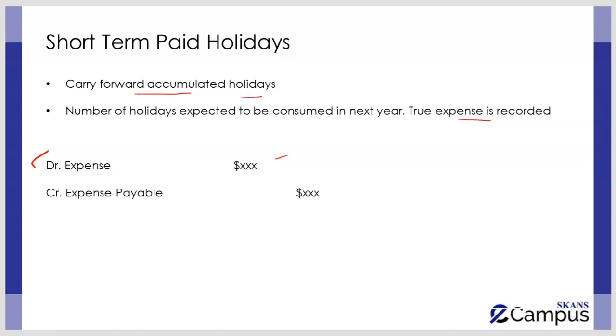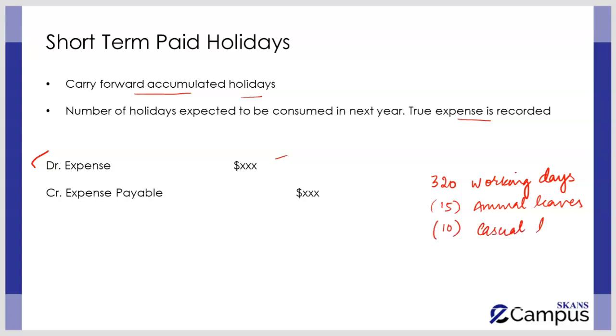So either it is going to be paid, or against that the employee is going to avail a benefit and take holidays. Now please understand this concept: if a company had 320 normal working days other than the weekend, and in this they allowed the employee to have, let's suppose, 15 annual leaves and, for example, 10 casual or sick leaves, then basically the company is allowing the employee to work for 295 days only but get compensation for 320 days.